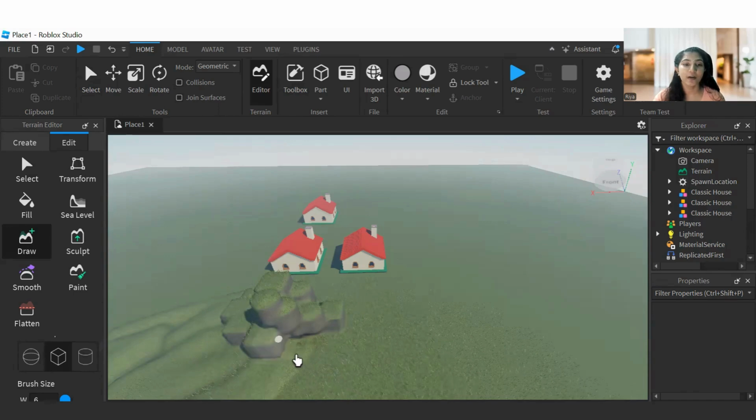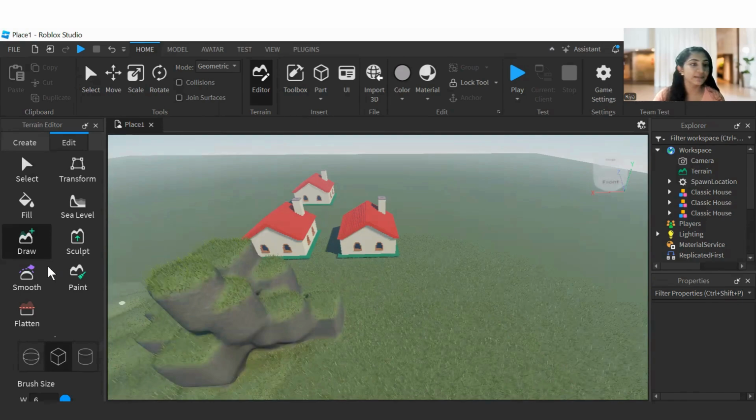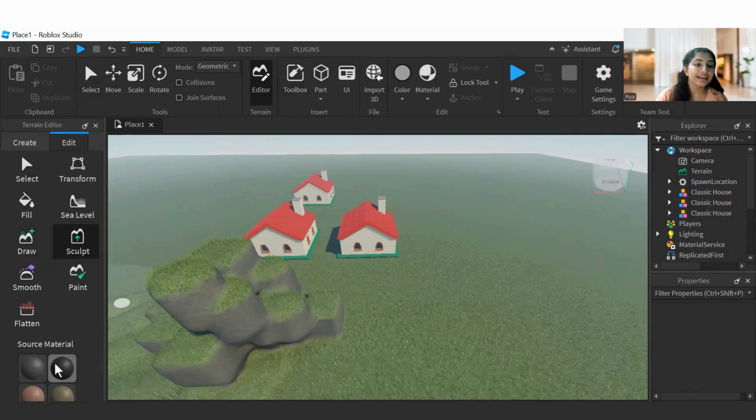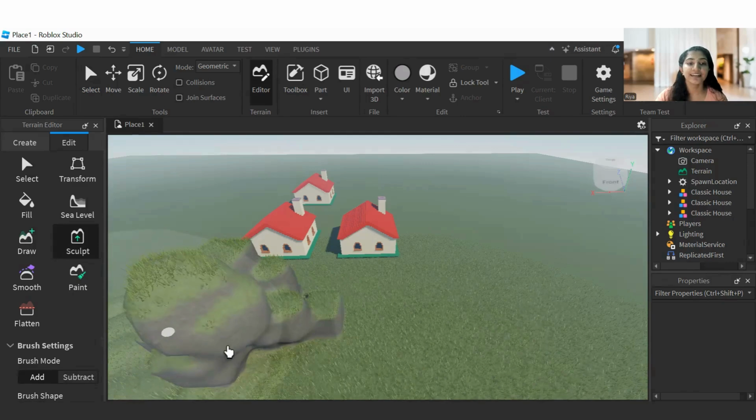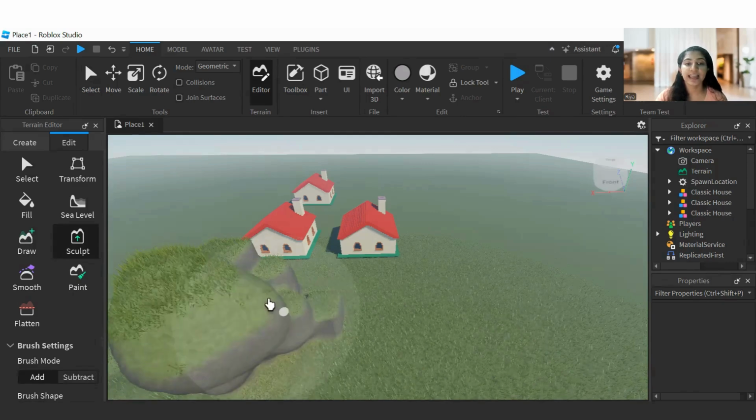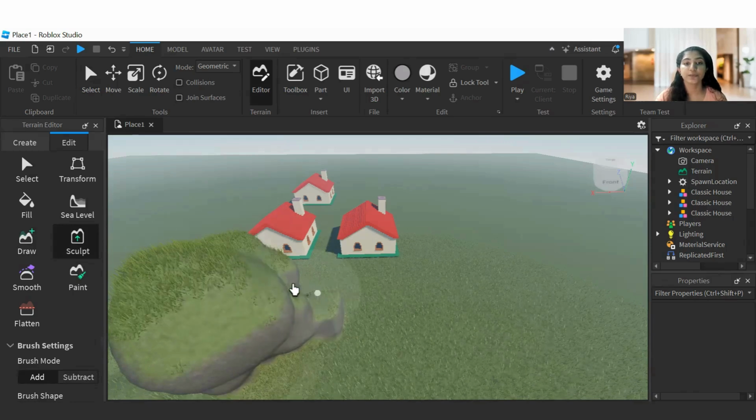All right. Now it is not like a real mountain, right? To make it a real mountain, I'm going to use this cut tool and I'm going to add the terrain. Did you see the brush mode? You can have add and subtract. So first of all, I'm clicking on the add. Now I'm going to add that. You can see the terrain is adding over here. I'm just adding a lot of terrain to make it a real mountain.